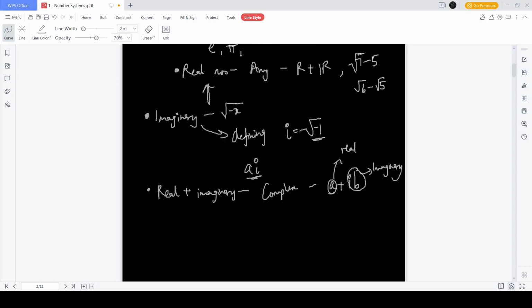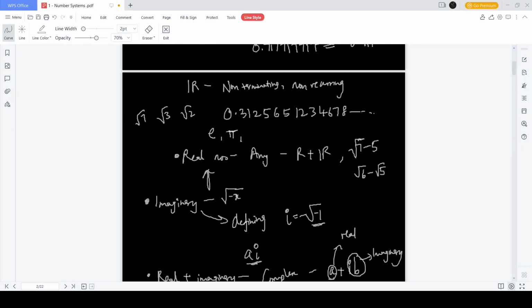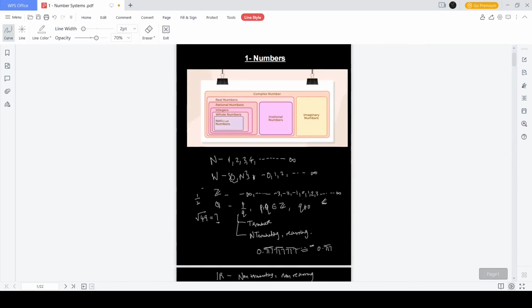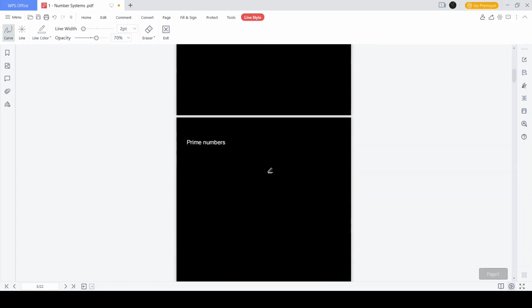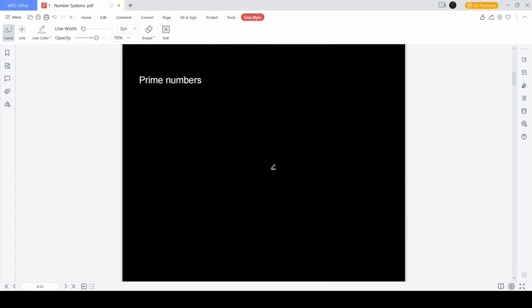With this knowledge, we can continue. We have a good understanding of what number sets look like. Next comes prime numbers. Prime numbers and the opposite of prime numbers is composite numbers.